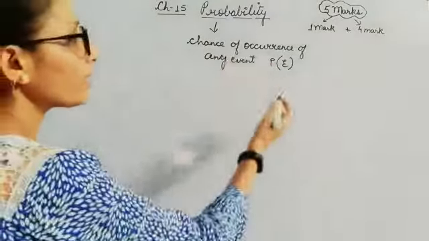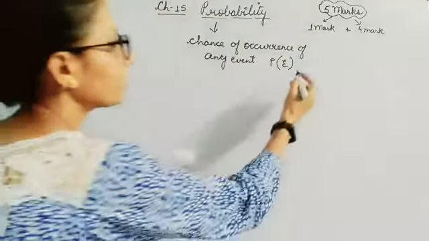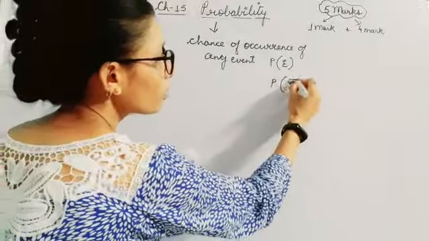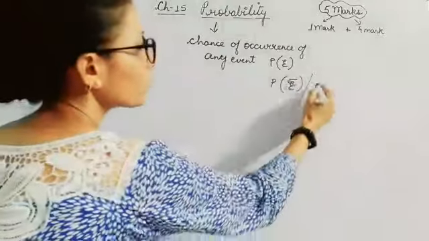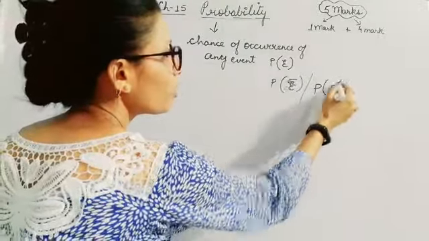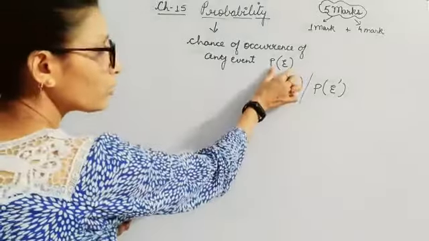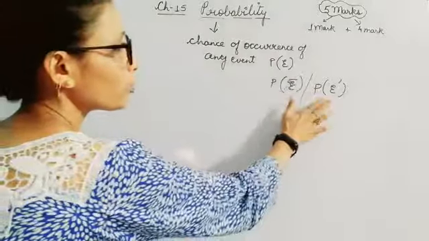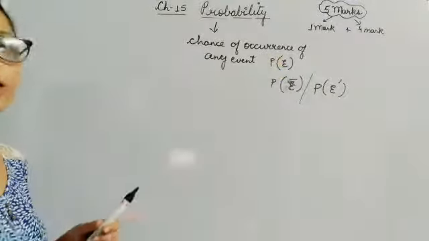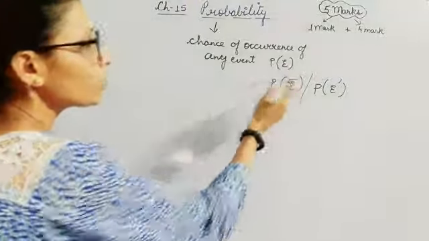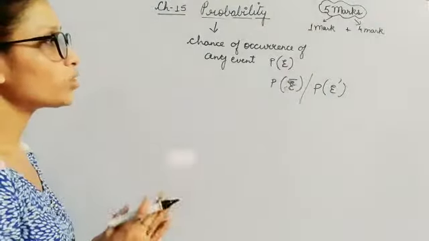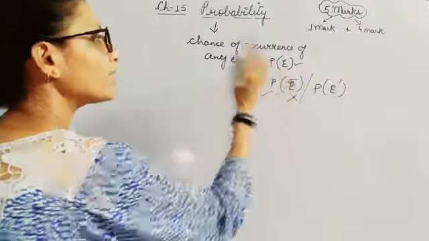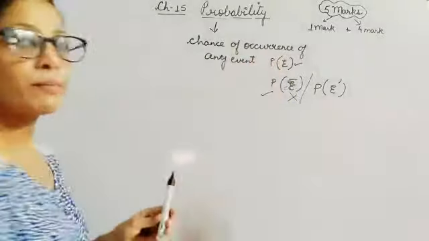Children, if you are defining probability of not happening of an event, then you can define it as probability of not happening of an event. This is happening of an event, that means you want to make this event happen, and this is the probability if this event is not occurring. So these two are known as complement to each other. Why? Because if this is happening, then this will not happen. So these are complementing each other.